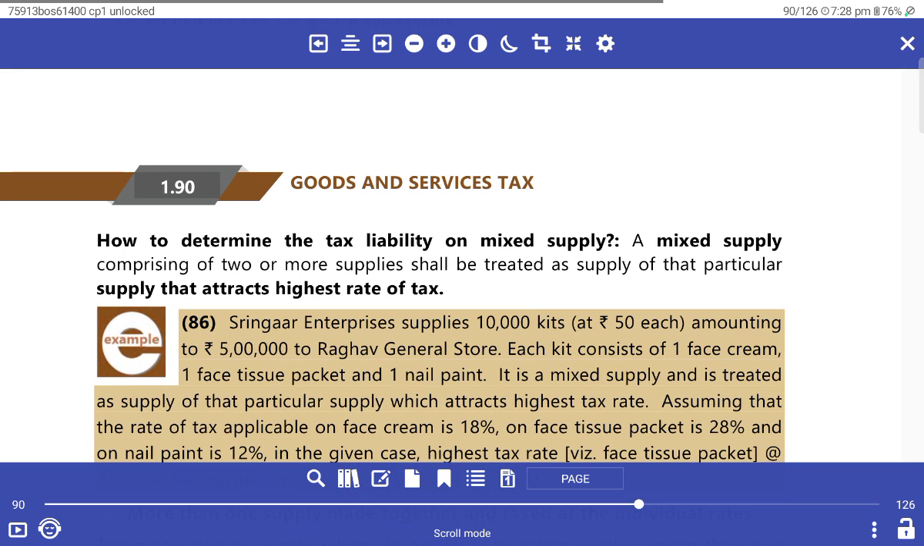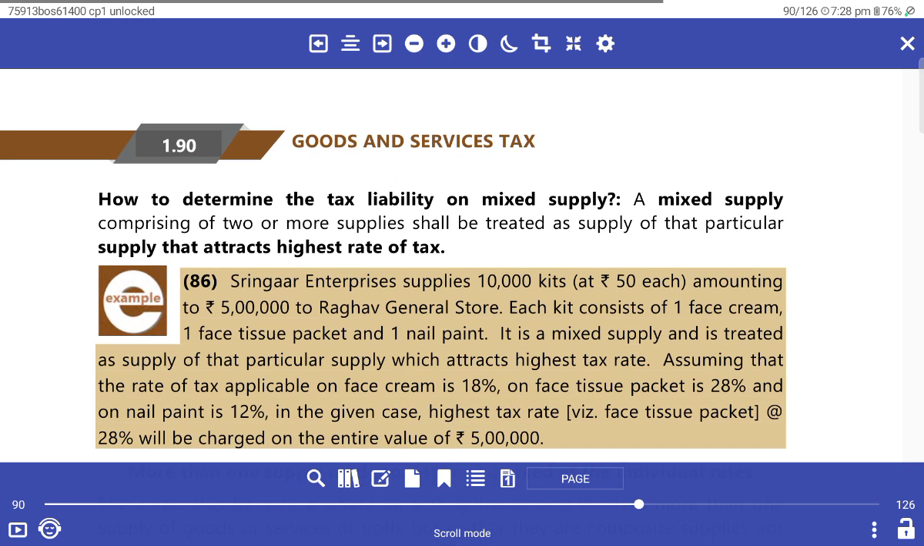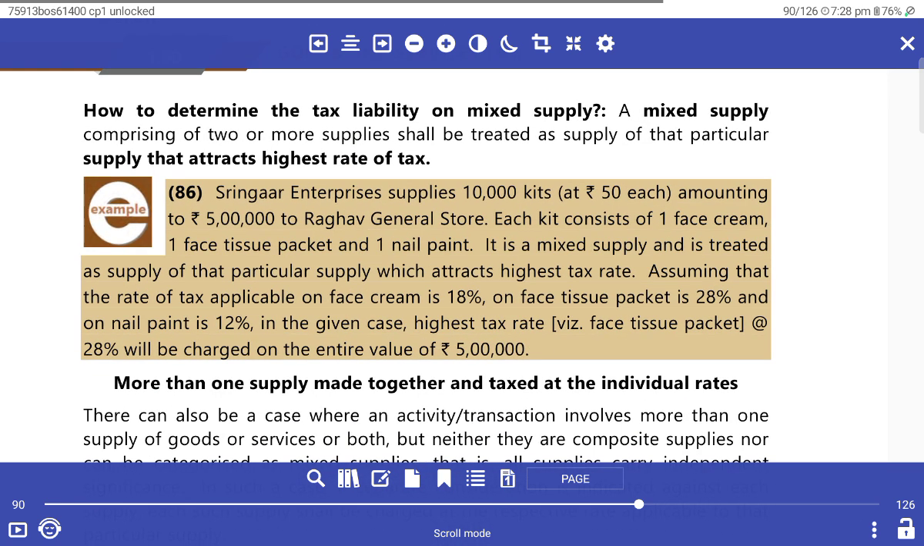How to determine the tax liability of a mixed supply? A mixed supply composed of two or more supplies is treated as a supply of the particular supply that attracts the highest rate of tax. Srinagar Enterprises supplies 10,000 kits of rupees 50 each, amounting to 5 lakhs, to Agava Central Store. Each kit consists of one face cream, one face tissue pack, and one nail paint. It's a mixed supply and treated as the particular supply which attracts the highest rate.